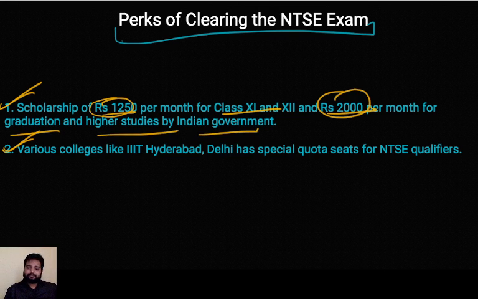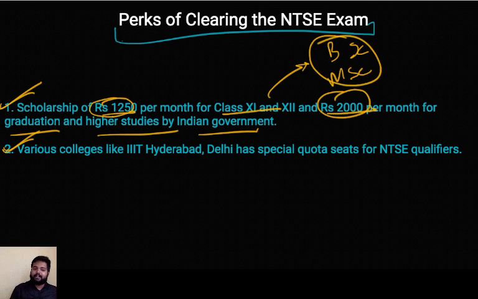And this, if you do your hardcore sciences, like for example BSc, for example MSc, then you'll be getting more research grants and things like that if you're an NTSE scholar.